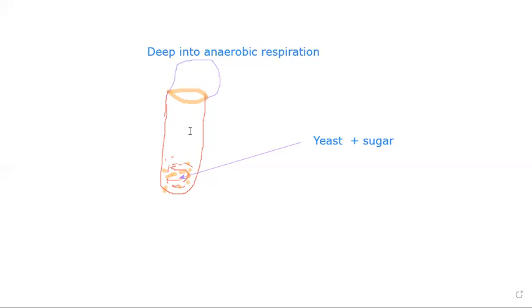We don't know exactly how much carbon dioxide is produced aerobically and how much is produced anaerobically. This is the first problem, correct? Secondly, we don't know when the yeast is respiring aerobically and when it is respiring anaerobically. This is the biggest question.